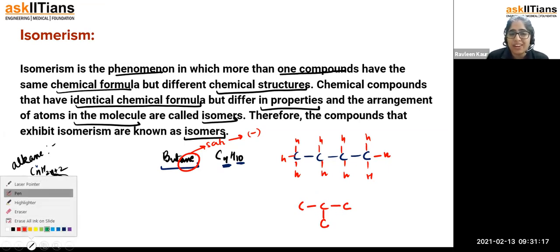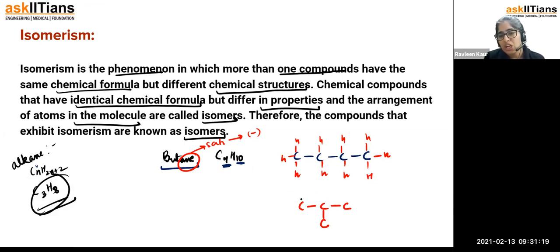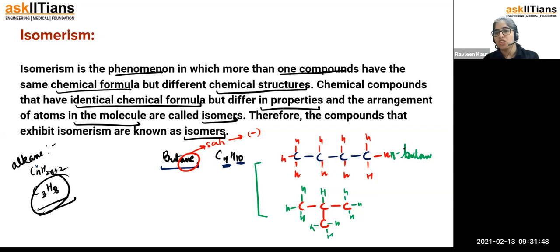If you're going to satisfy this with the number of hydrogens, so this carbon is already having one bond with the next carbon, so the remaining will be satisfied with 3 hydrogen atoms. This carbon is already satisfied with 3 carbon atoms, 1 hydrogen is remaining. It is also going to have 3 hydrogen atoms. So, in this way, we can understand that in the two structures, there are 1, 2, 3, 4. So, this is called butane, right? And generally, we call this n-butane, normal chain, right?